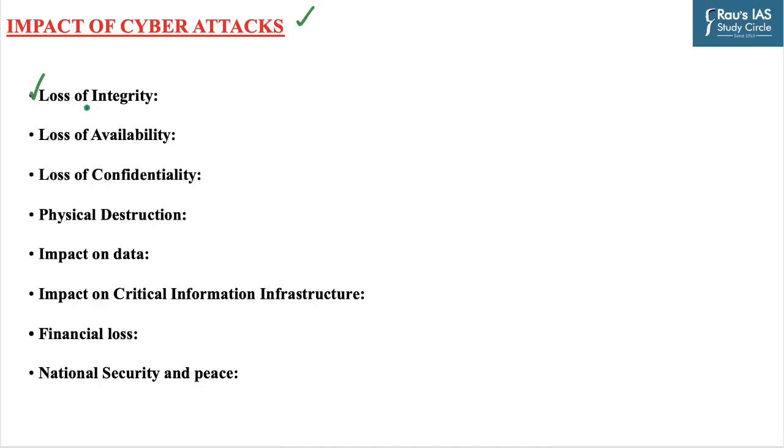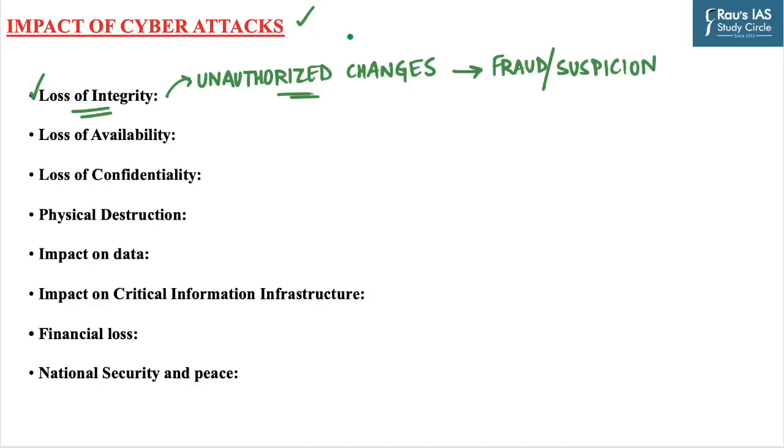The first one is loss of integrity. The unauthorized changes made to data or IT system can result in inaccuracy, fraud, or decisions that bring integrity of the system under suspicion. And the next one is loss of availability. An attack on a mission critical IT system or a personal system makes it unavailable to the end user.